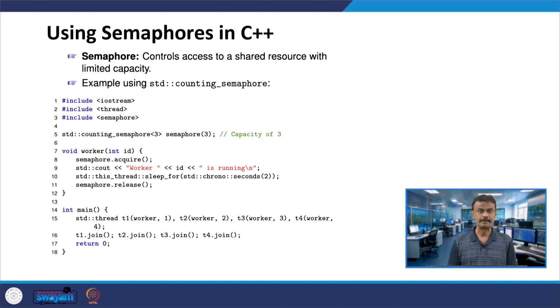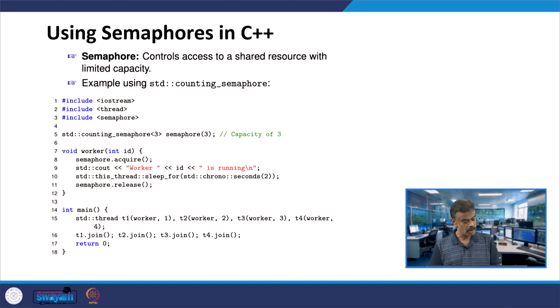The next concept is using semaphores in C++. A semaphore controls access to a shared resource with limited capacity. Here we can use a counting semaphore. We include semaphore as in line number 3, and in line number 5 you have the initialization of a counting semaphore, initialized with a capacity of 3. The meaning is it can allow up to 3 threads to proceed at a time.